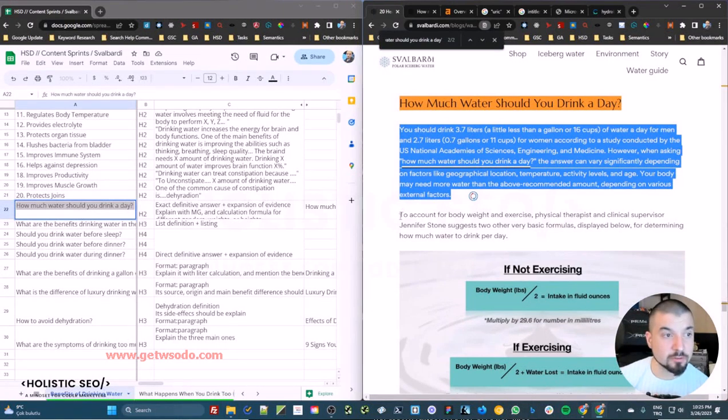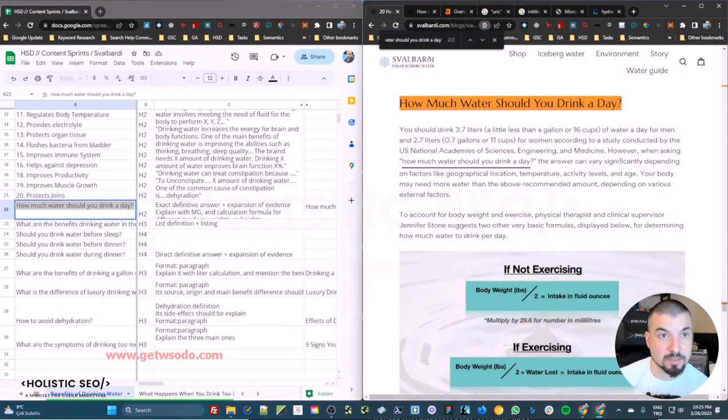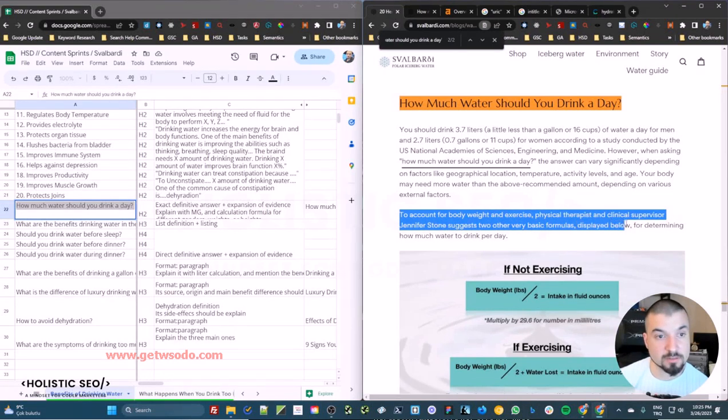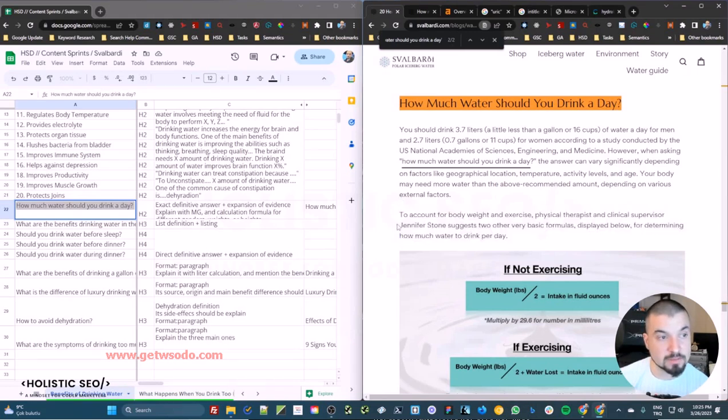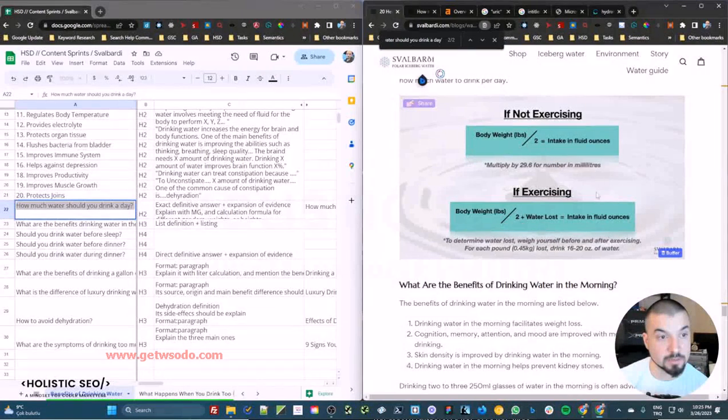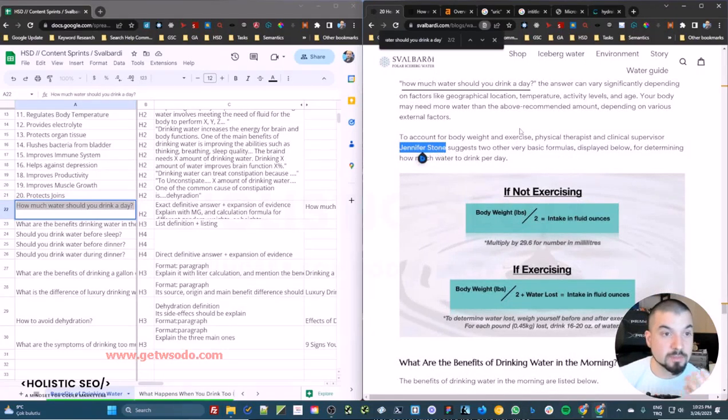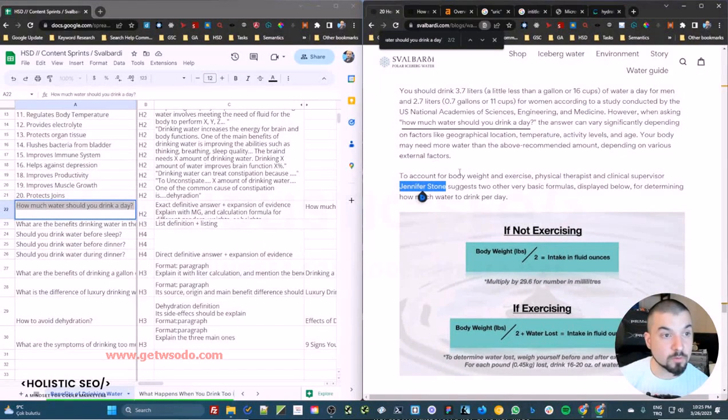Then, based on Inquisitive semantics, we created a second question here, like how to calculate it. In this case, we tell to account for body weight and exercise. Physical therapist and clinical supervisor Jennifer Stone suggests two other very basic formulas displayed below for determining how much water to drink per day. In this case, this is one of the specific experts that we have chosen for taking the authority from one more time, and here we give this specific formula one more time as well.